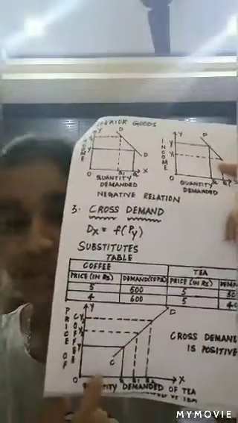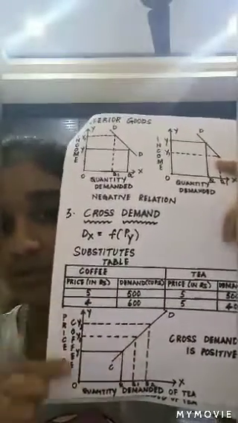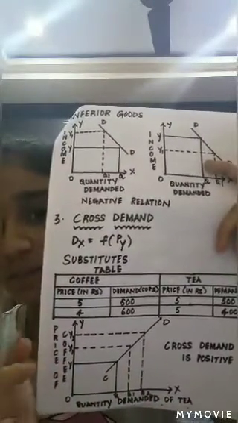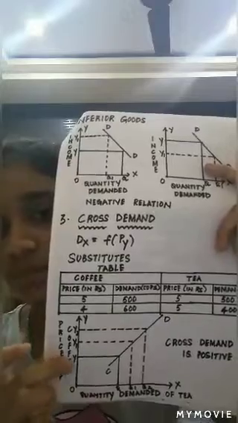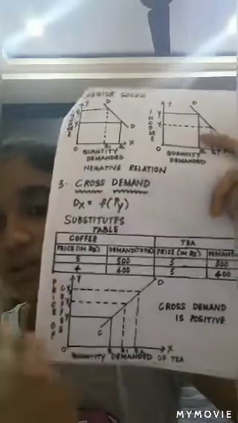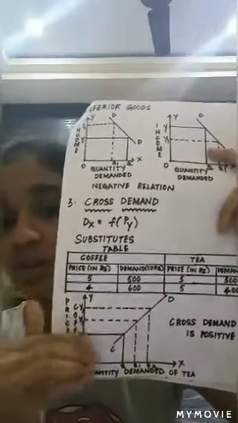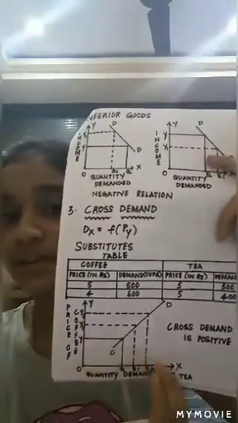And here, if you take the graph related to this one, the price of coffee is taken here and the quantity demanded for tea is taken here. When the price of coffee has increased from Y to Y1, Y1 to Y2, we can see that the quantity demanded has also increased from Q to Q1 and from Q1 to Q2. So with an increase in the price of coffee, there is also an increase in the quantity demanded for tea. So in case of substitutes, we can tell that there exists a positive relationship.